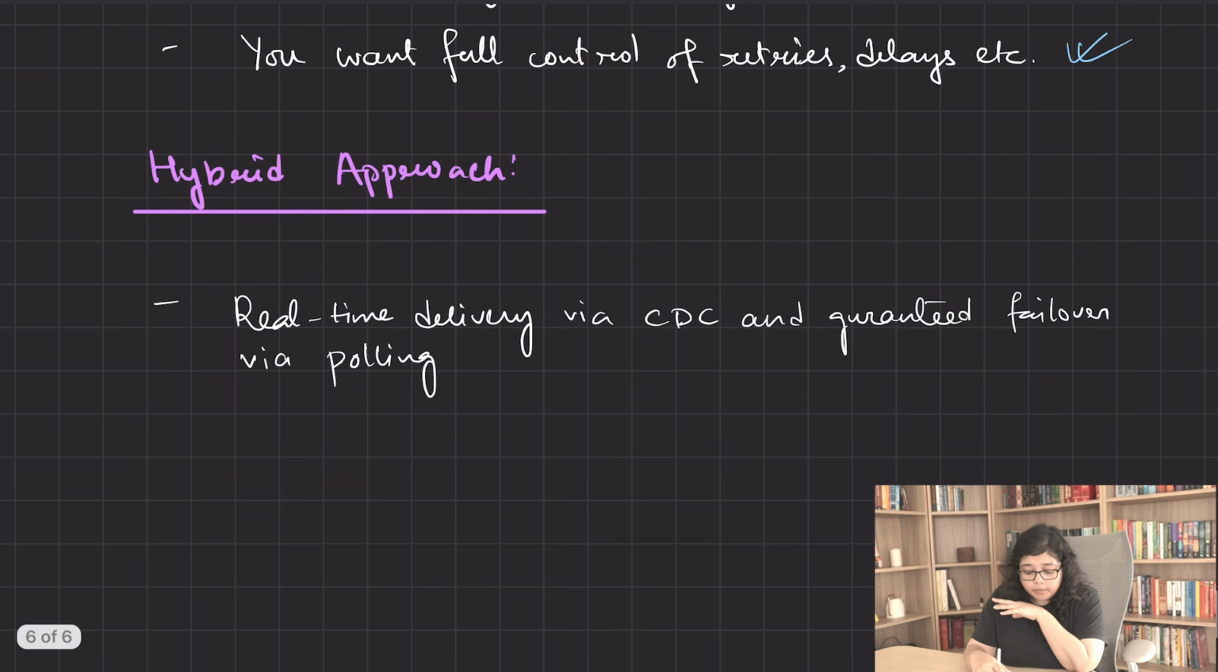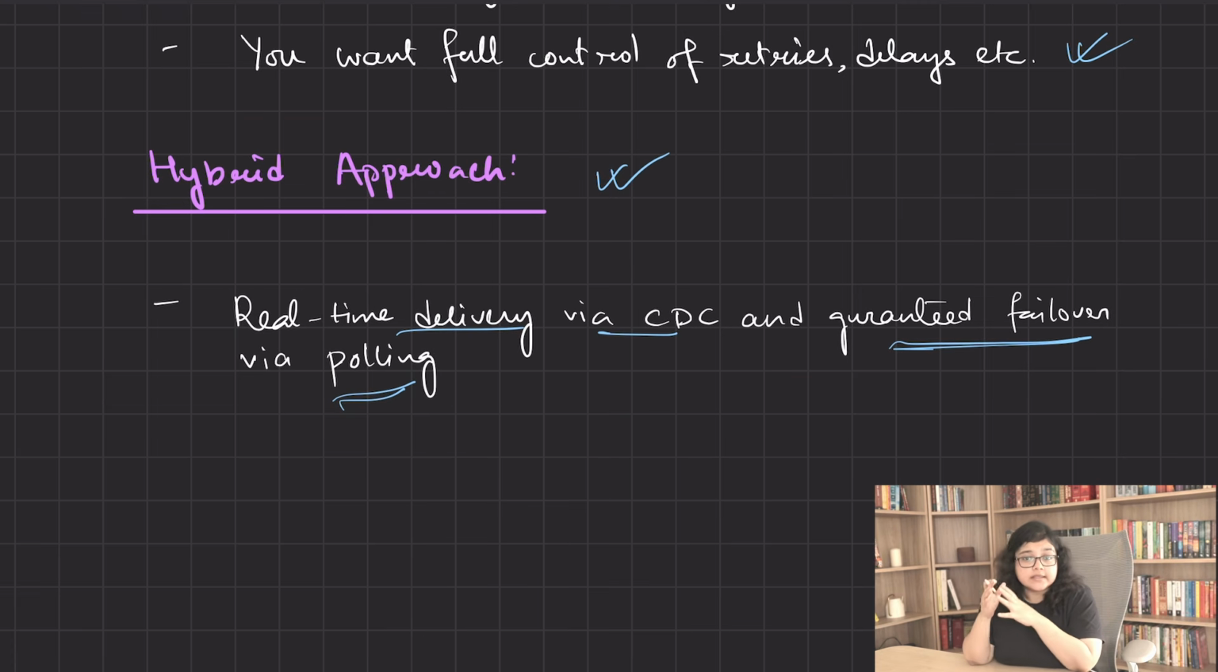So far we have discussed the strengths and weaknesses of both poller and CDC, and we can say that it is better to combine both of them in a hybrid approach to have a safer and better solution. In the hybrid approach, we get the best of both worlds. We get real-time delivery via CDC and guaranteed failover via polling. So the hybrid approach ensures that even if your CDC fails due to a lag or connector issue, your poller steps in to get the stuck events, making the system fault tolerant and production grade.